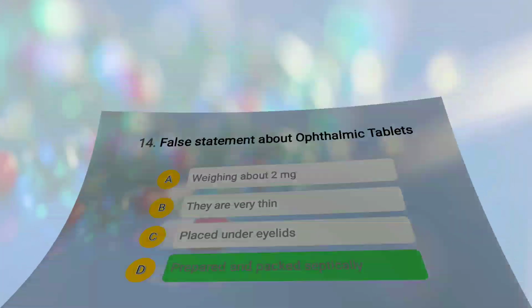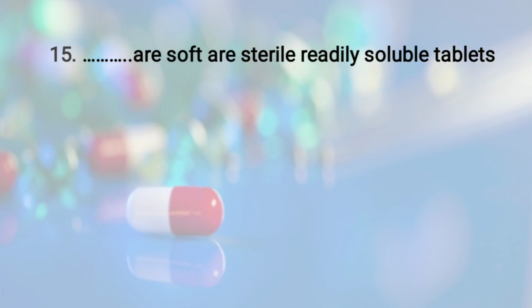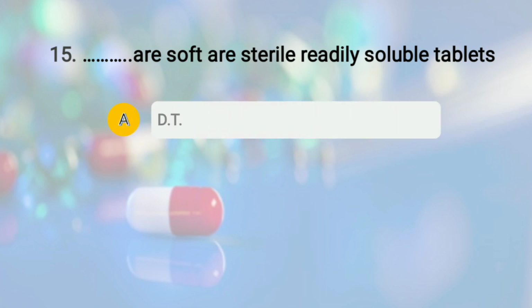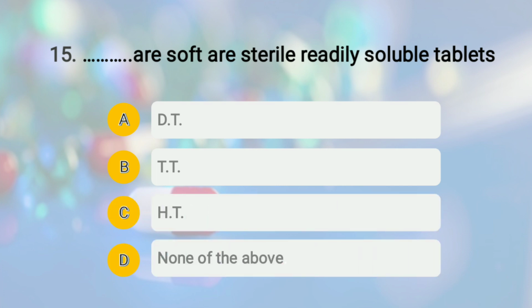Moving to question number 15. The question is, blank are soft and sterile readily soluble tablets, and the options given are A DT, option number B TT, option number C HT, and option number D none of the above. So DT stands for dispensing tablets, TT stands for tablet triturates, then HT stands for hypodermic tablets.